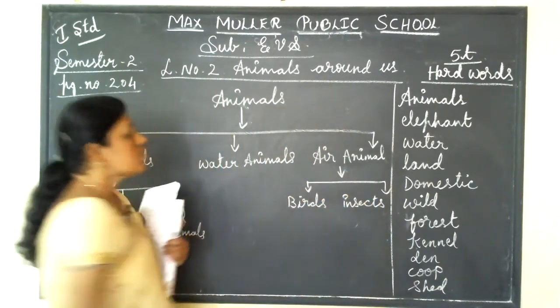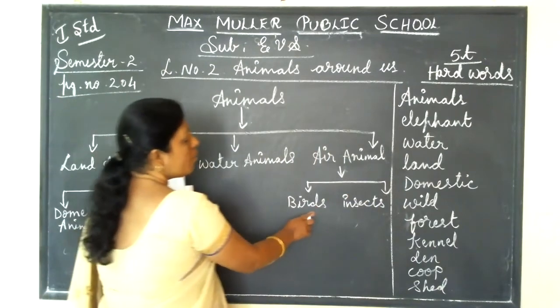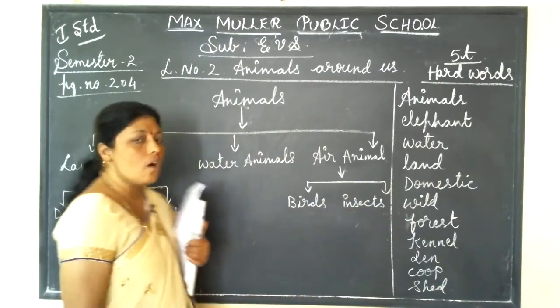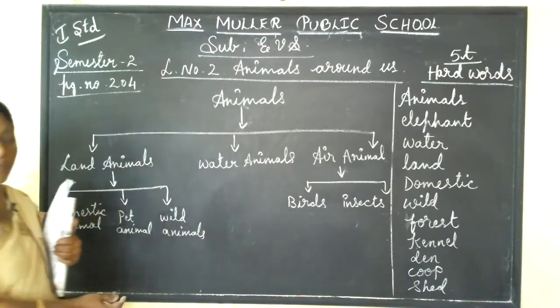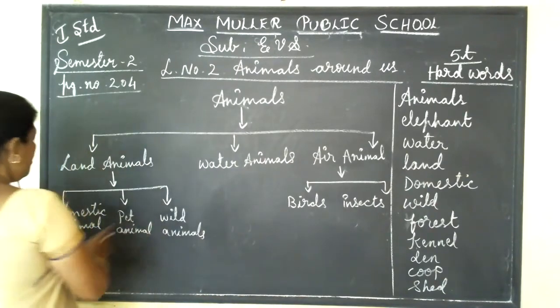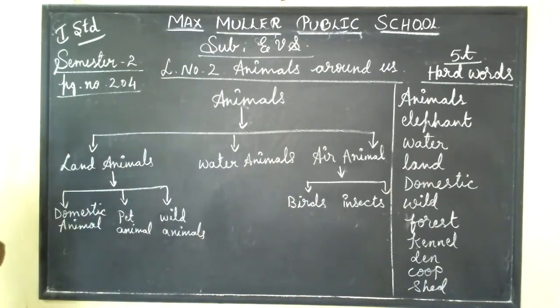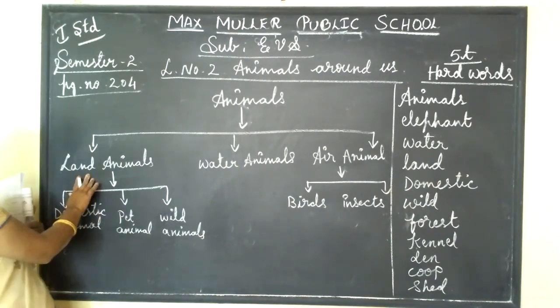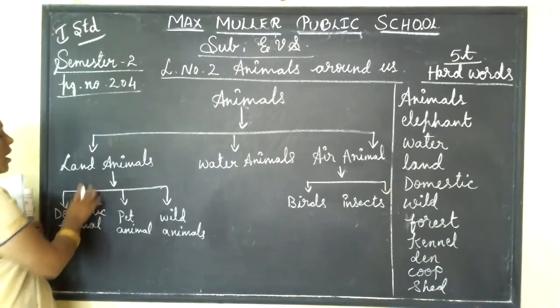So in air animals, we are further classifying as birds and insects. So all these we will see in brief. Each we will see in brief. Come to the first, land animals. I told already what are land animals. Some animals live on a land, that is called a land animals.